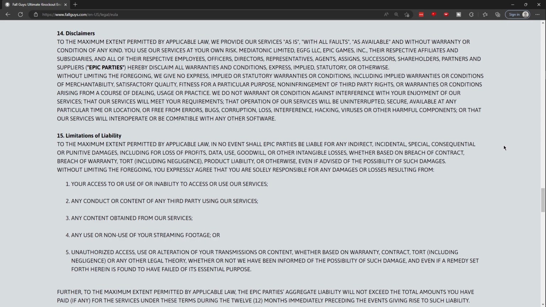We do not warrant or condition against interference with your enjoyment of our services. That our services will meet your requirements. That operation of our services will be uninterrupted, secure, available at any particular time or location, or free from errors, bugs, corruptions, loss, interference, hacking, viruses, or other harmful components. That our services will interoperate or be compatible with any other software.